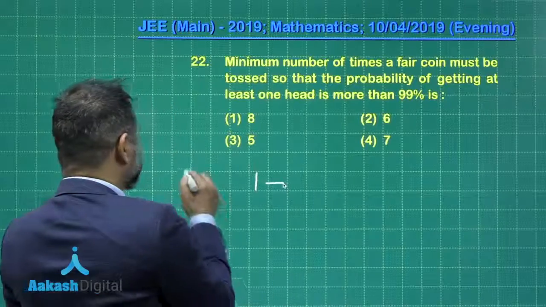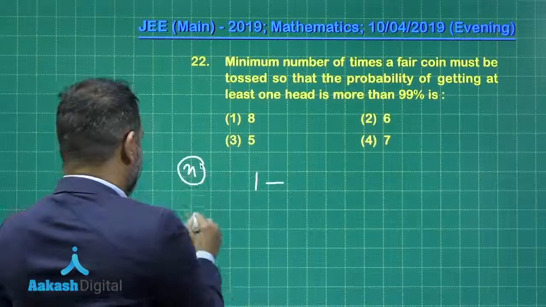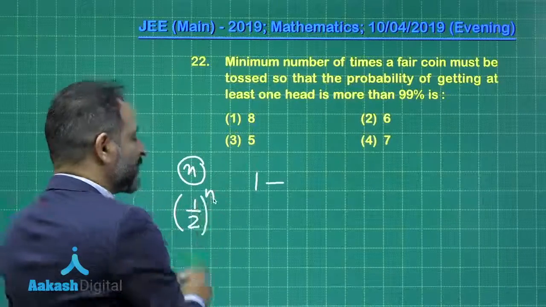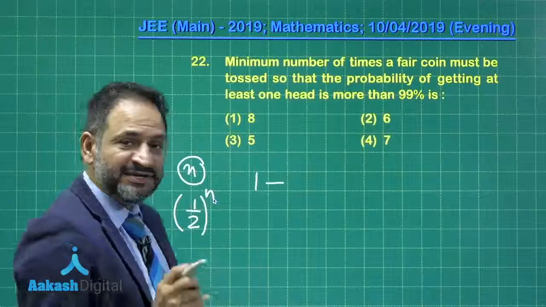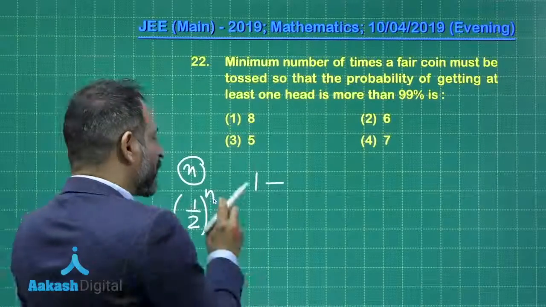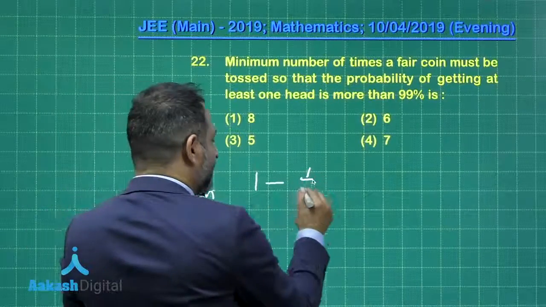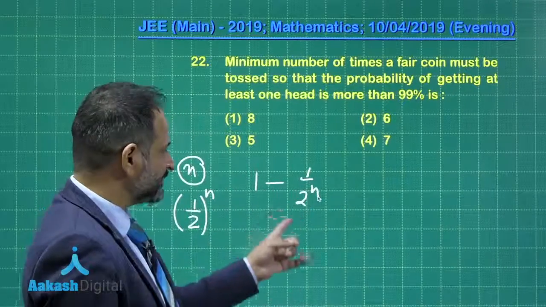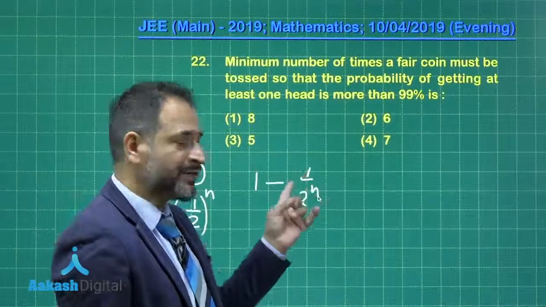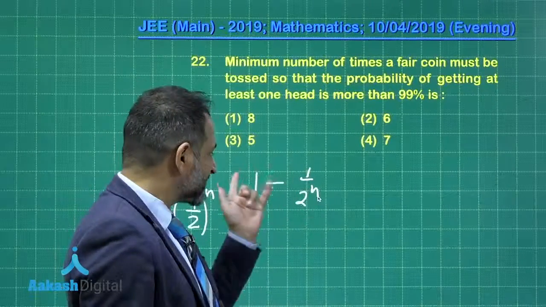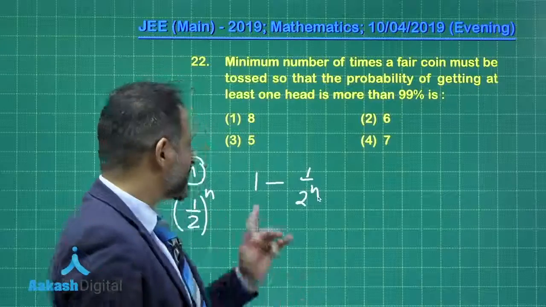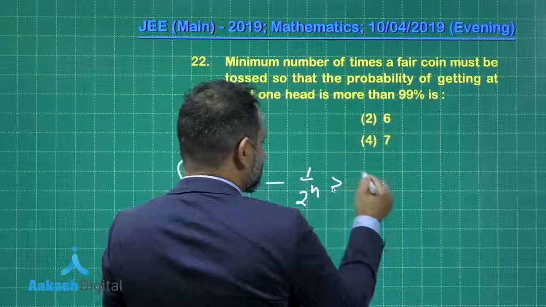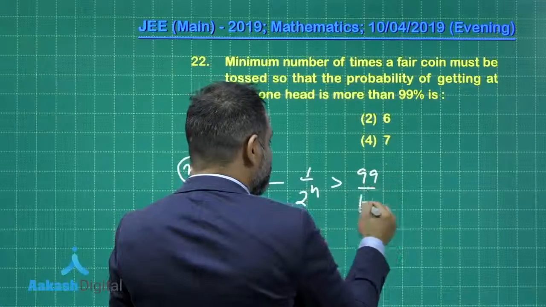If we are tossing a coin n times, if we want no head, the probability is 1 upon 2 raised to the power n. So if we need at least one head, then the probability is 1 minus 1 upon 2 raised to the power n. So we have subtracted one case, that is when we get no head. So from these, all cases include at least one head. So this probability has to be greater than 99%, so this is greater than 99 by 100.